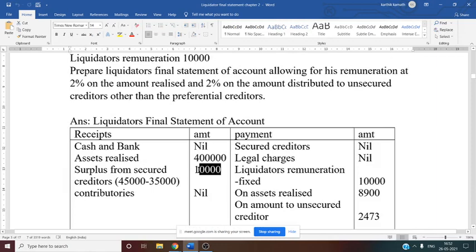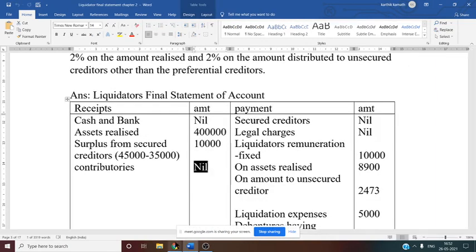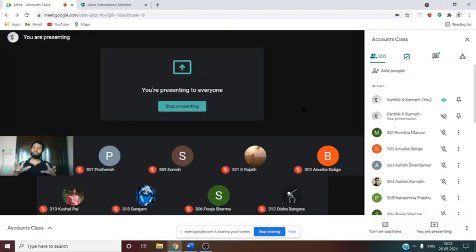Now contributory, why is contributory nil? Here they have not mentioned any information regarding payment to the shareholder. If there is any information regarding payment to the shareholder, for example for the preference shareholder or the equity shareholder, in that case we need to consider any surplus balance under contributory. For the time being this contributory is not there, that is why it is nil.